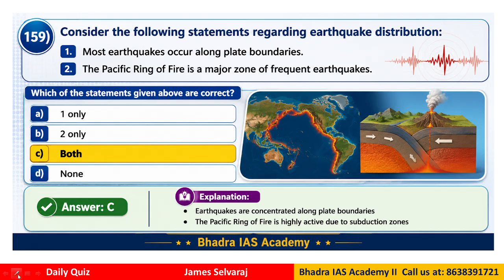Question 159. From the geography perspective, most earthquakes occur along plate boundaries. The Pacific Ring of Fire is a major zone of frequent earthquakes. So which statements are correct? Both statements are actually correct here. This will be rather an easy level question because earthquakes are basically concentrated along the plate boundaries where the collision of the plates takes place, and the Pacific Ring of Fire is highly active due to subduction zones. Clear now?